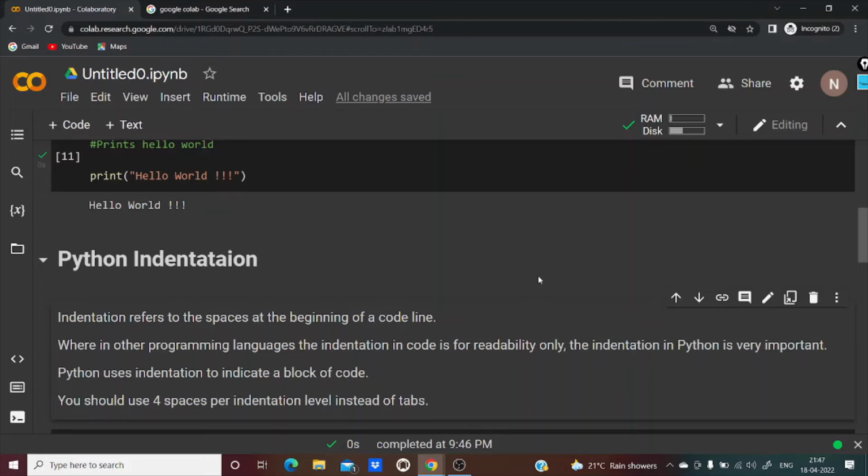Now let's see Python indentation. Indentation is nothing but the spaces which we give in the beginning of the code. In other programming languages like C or C++ or any other programming languages, indentation is used for making the code more readable. But in case of Python, it is mandatory because it's part of the syntax.